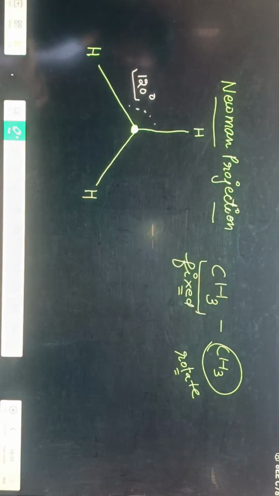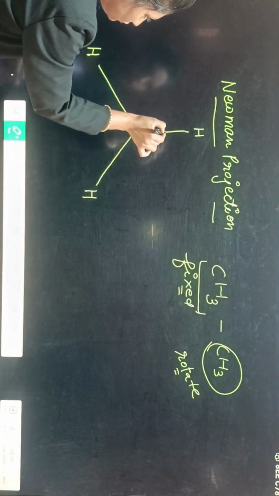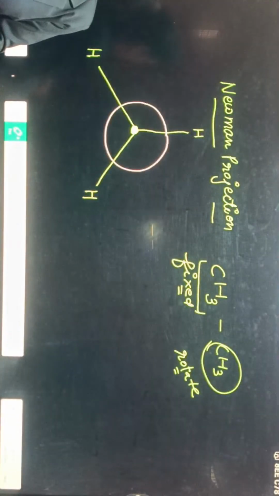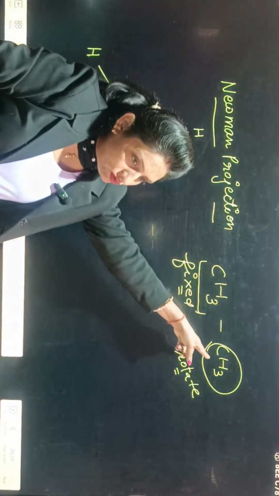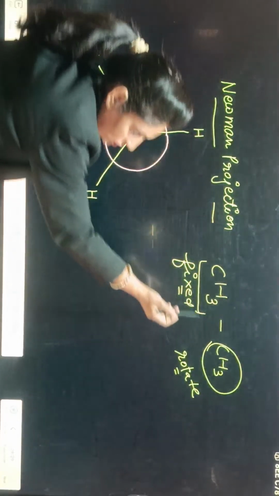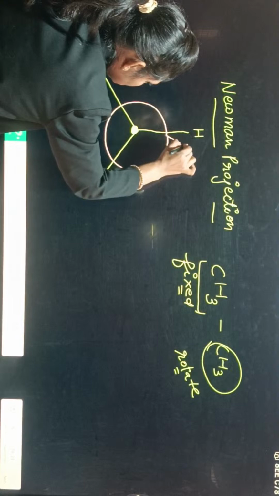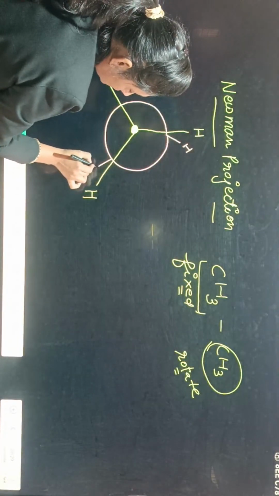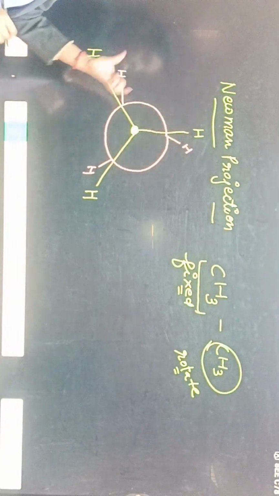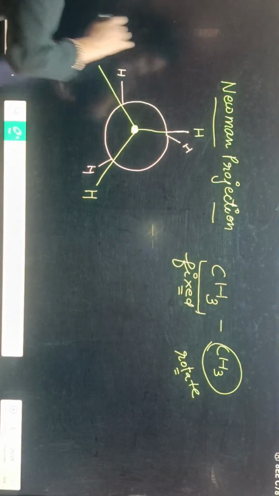Clear or not? Then the carbon which is going to rotate, we will show with a circle. Okay, and the hydrogens of this carbon, because they are going to rotate. So firstly, let us consider these are the hydrogens, means just nearly near to the hydrogens of the fixed carbon.